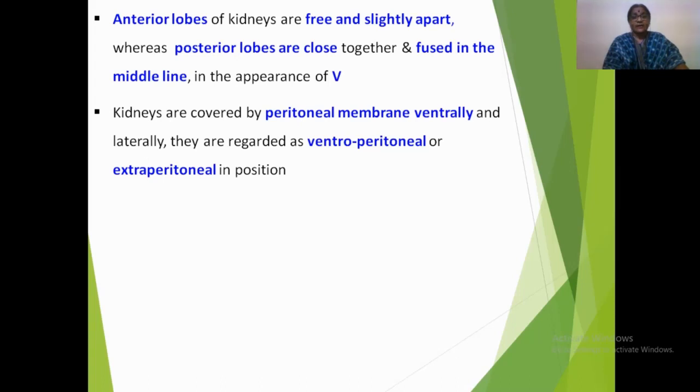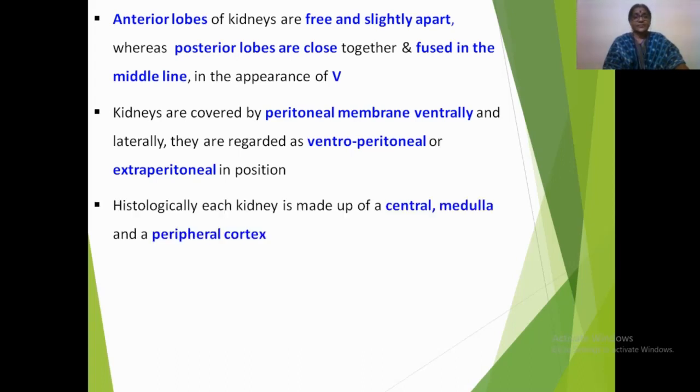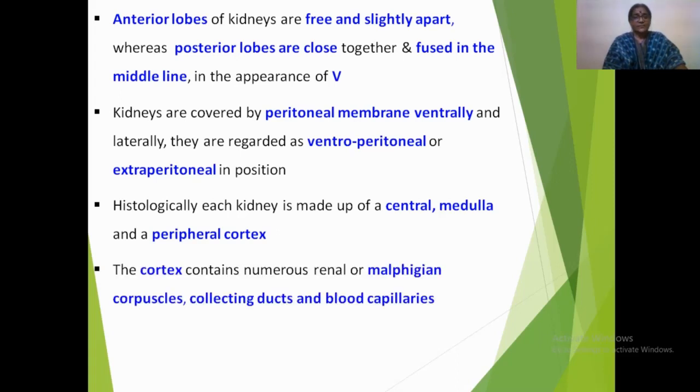Both the kidneys are covered by peritoneal membrane from their ventral side as well as lateral side, and hence they are regarded as ventroperitoneal or extraperitoneal in position in the abdominal cavity. Histologically, each kidney is made up of a central medulla and a peripheral cortex region. The peripheral cortex contains numerous renal or the Malpighian corpuscles, which are the structural and functional units of the kidney of Calotes. Associated with these corpuscles are the collecting ducts and the blood capillaries.